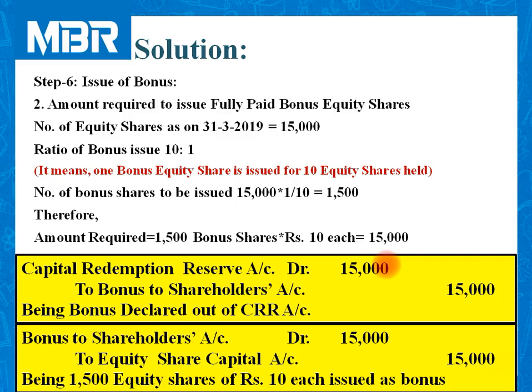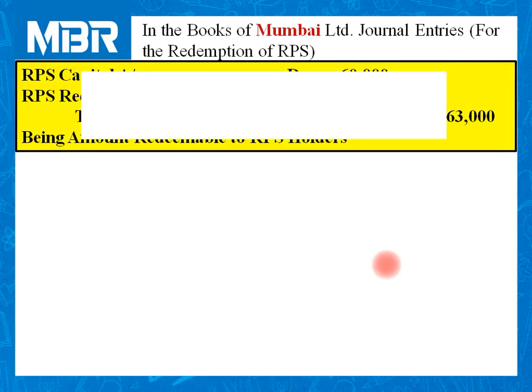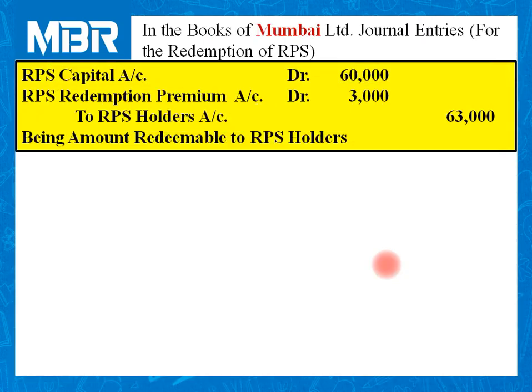With this, we have completed the process of RPS redemption. The only point we needed to take care of was to stop the payment on 40 shares, as we are not able to find them. Let us prepare the journal entries in a proper way. The first is related to the amount payable to RPS holders.